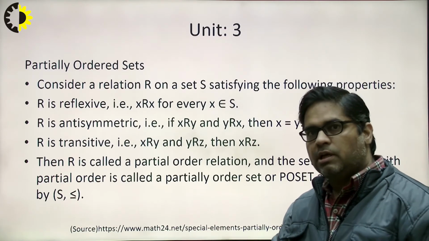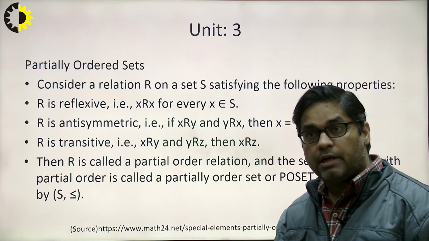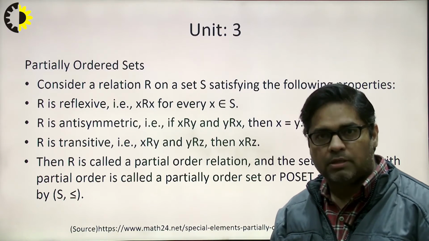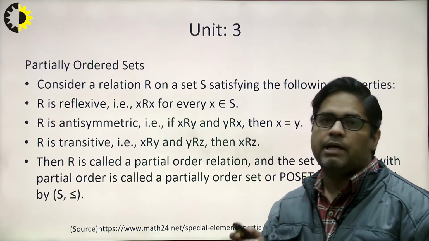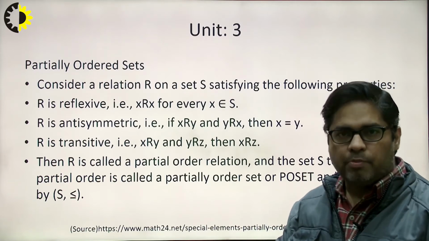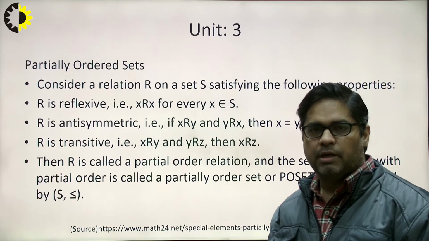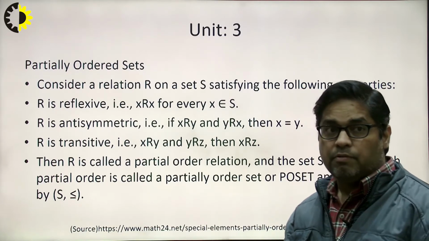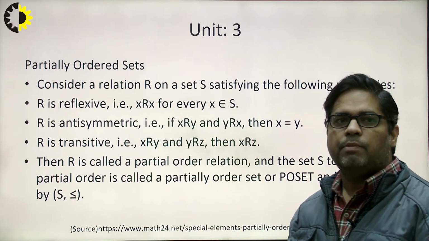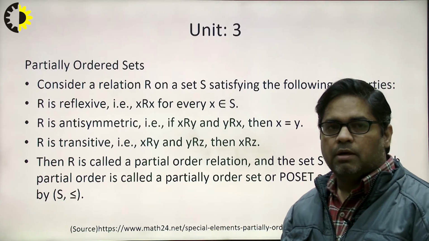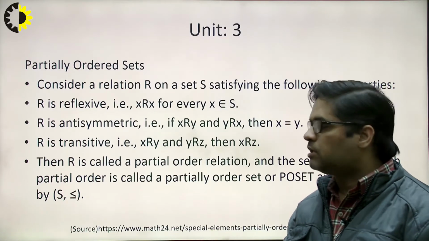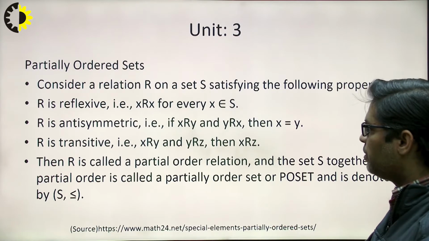It means if x is related to y, then there should not be y related to x, otherwise x should be equal to y. It is a bit confusing term, that's why we need to keep in mind that for antisymmetricity, the symmetricity should not come into the picture.